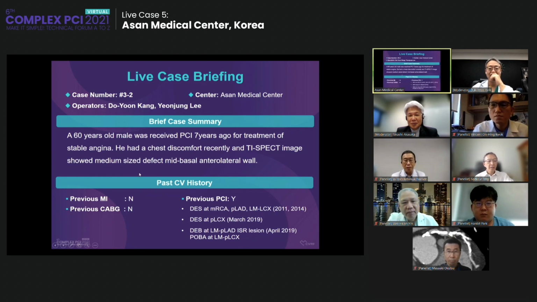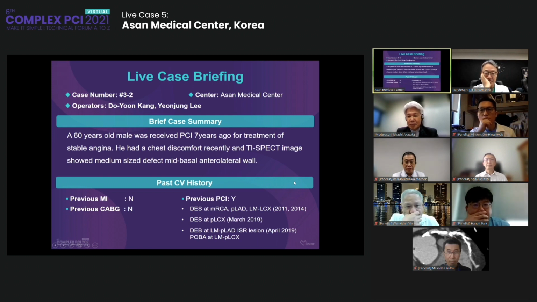He is a 60-year-old male and he received PCI 7 years ago for stable angina treatment. He recently had chest discomfort, and his myocardial image showed a medium-sized defect in the mid-basal anterolateral wall.